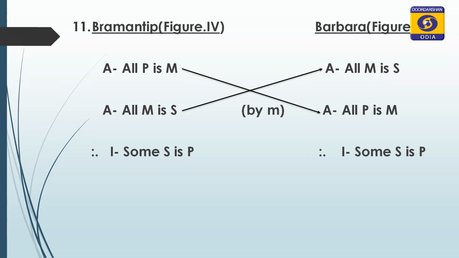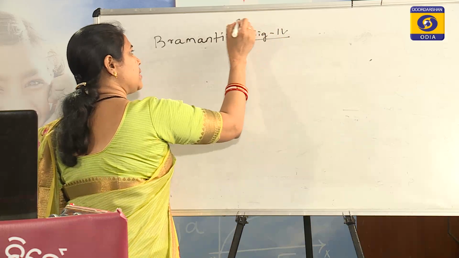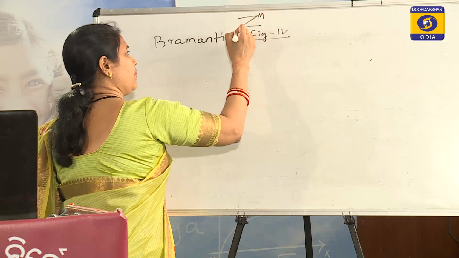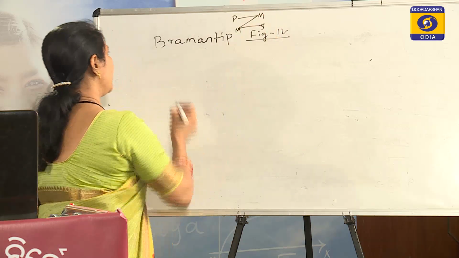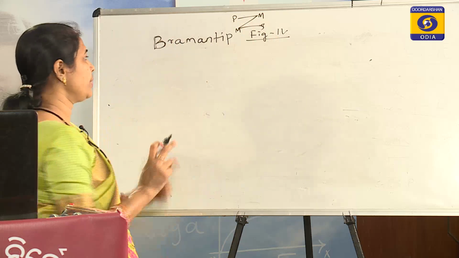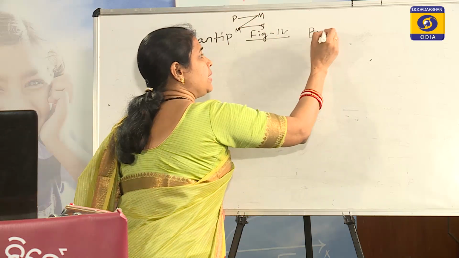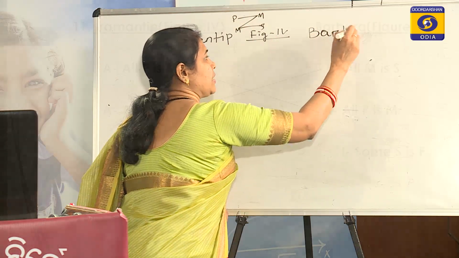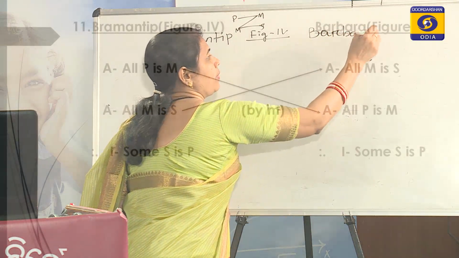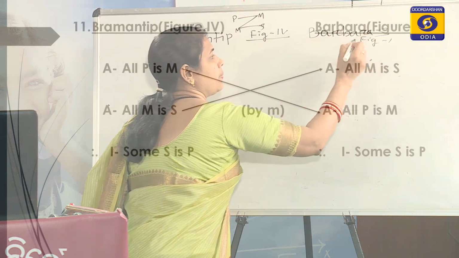So, Bramantip is in figure 4 and the diagram is like this: M, P and S. Bramantip starts with the letter B, so it must be reduced to the perfect mood beginning with B, that is Barbara of the first figure.